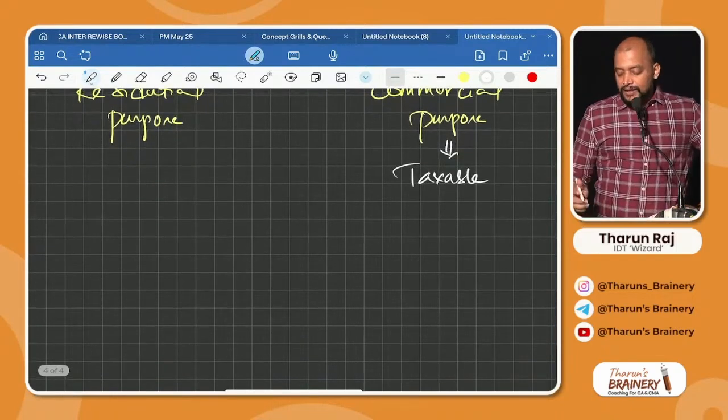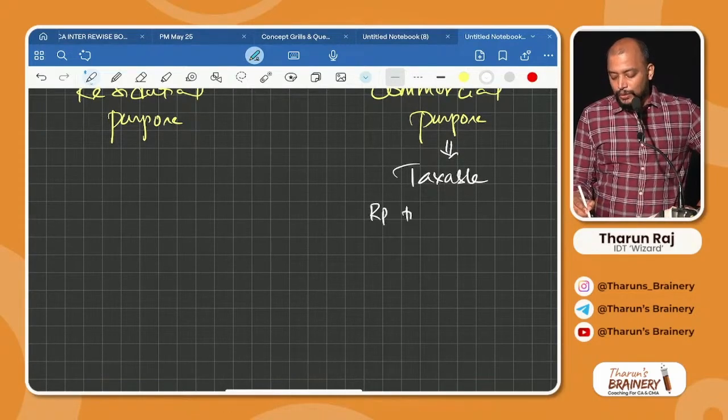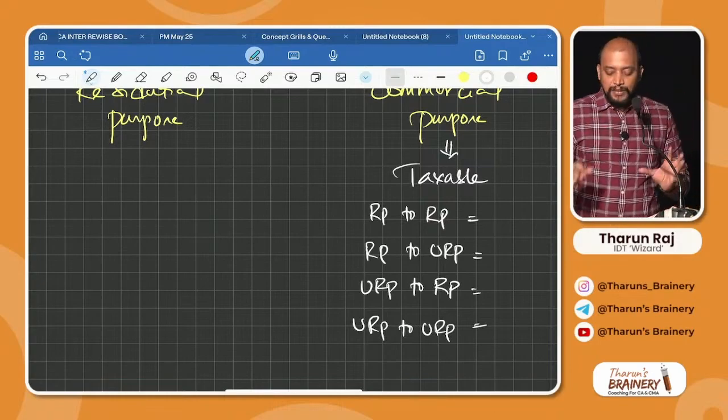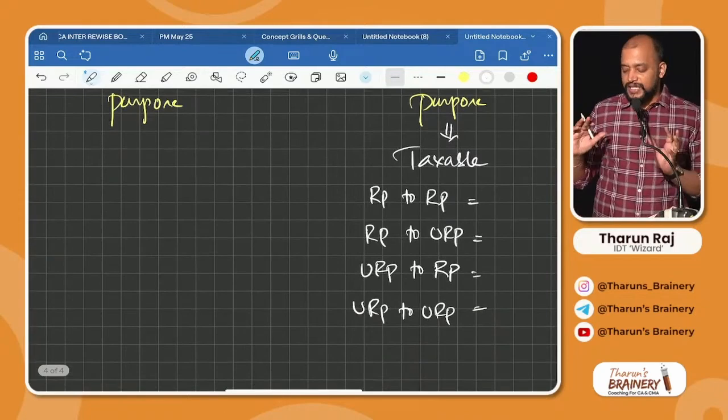Now, total 4 combinations possible. What is it? 4 combinations. RP to RP, RP to URP, then URP to RP, URP to URP. Tell me what is the charge? It is taxable only. The moment it is commercial purpose, it is taxable only. But depending upon this, it will change.